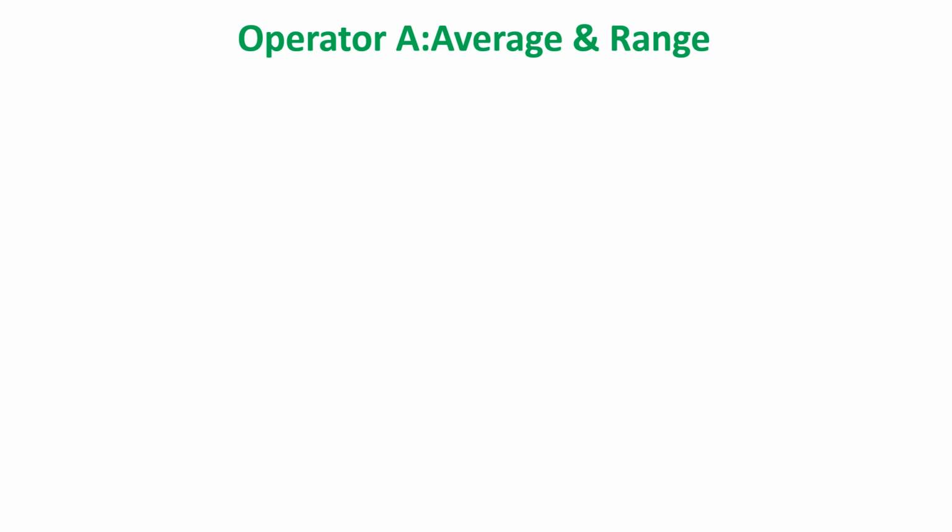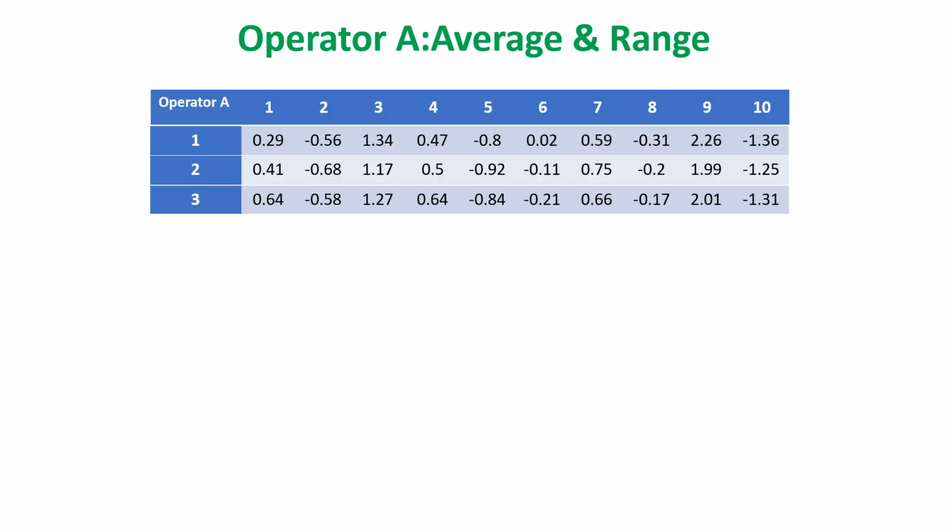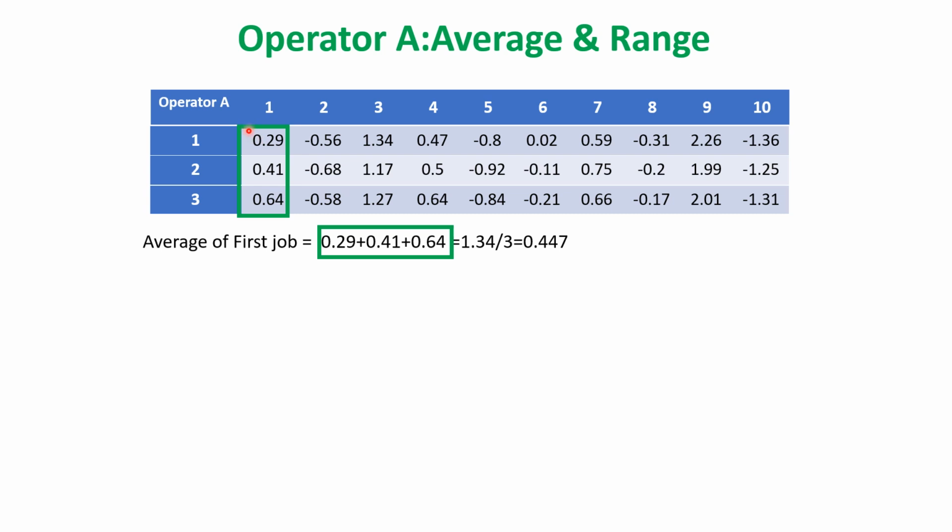Now let us see how to calculate the average and range for operator A. This is operator A's reading. He has completed his inspection of the 10 jobs 3 times. Now I can take the average for the first part by operator A. How? I add all three readings together and divide by 3, that will be 0.447.